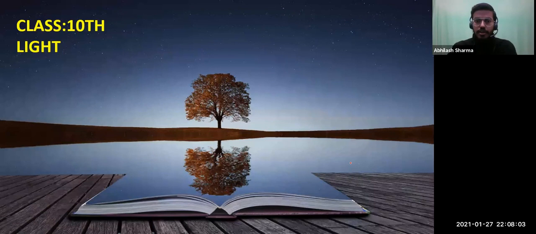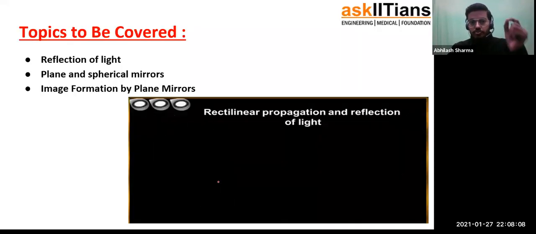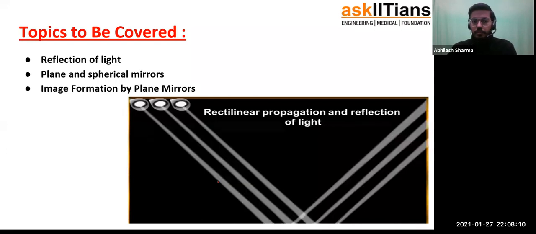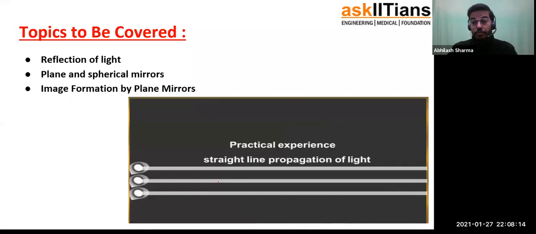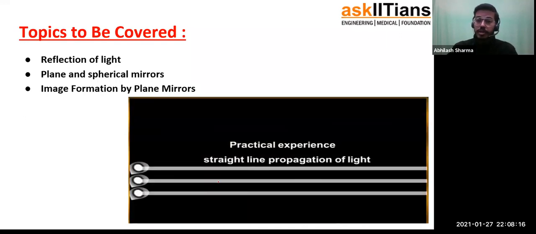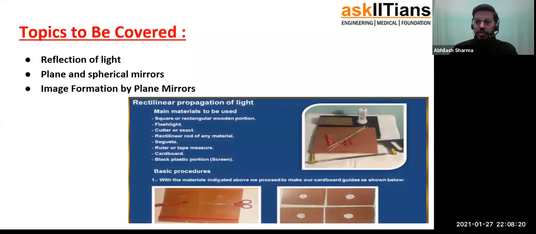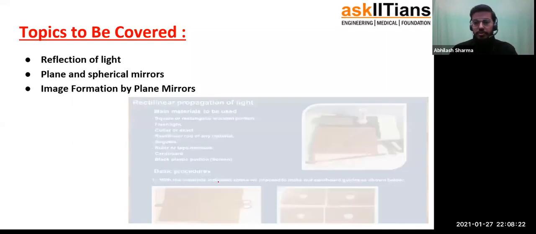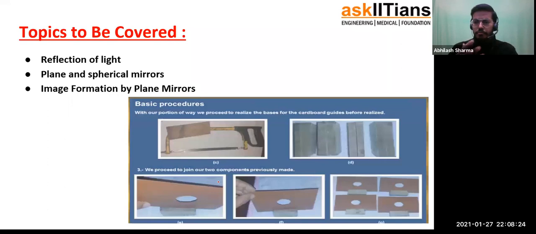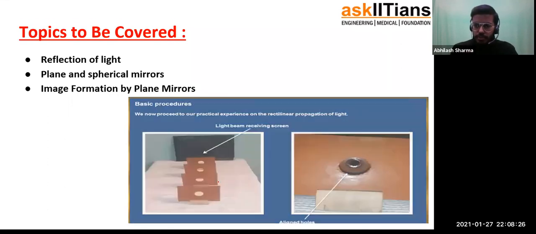All right, so let's jump into these concepts. First of all, reflection of light we will be talking about, plane and spherical mirrors we'll be talking about, and then we'll be talking about image formation by plane mirrors. So as you can see, the rectilinear propagation I was talking about. And by the way, there are easy experiments by which you can check it also.